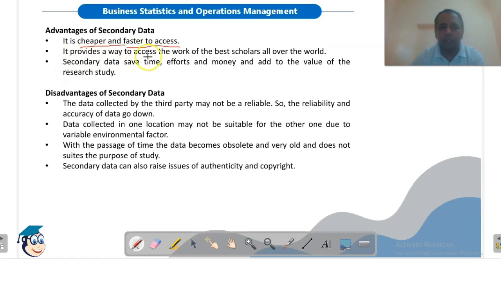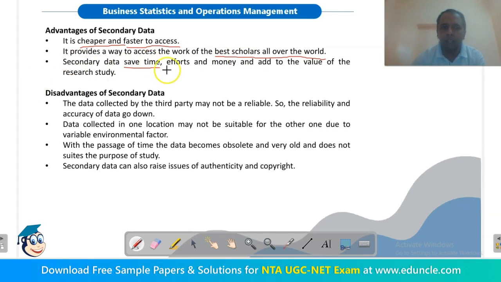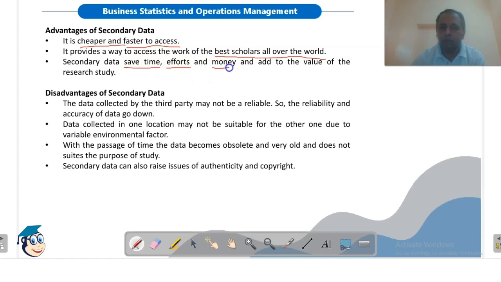It provides a way to access the work of the best scholars all over the world. From the internet, we can access any report, and we can get research or studies done by the best scholars around the world, and use these studies as part of our own research. Secondary data saves time, because in less time we can collect it. It saves our efforts also, as fewer people are required, even we alone can do it. Because less time, less effort and fewer people are required, it saves money also, and it adds to the value of the research study.